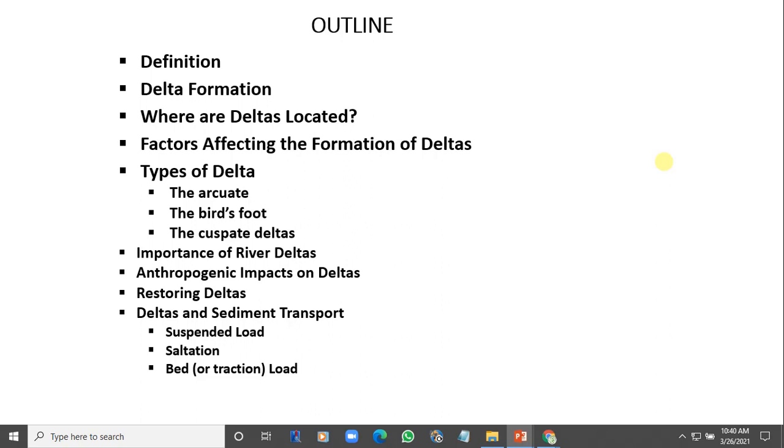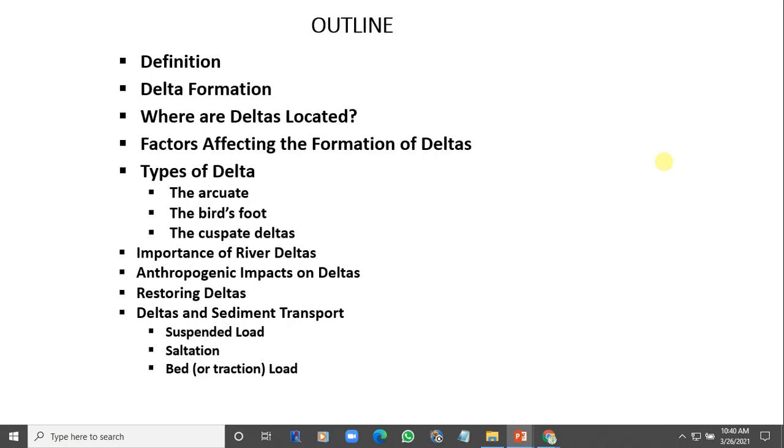Okay. So in general, human beings impact the delta in so many ways: creating dams, channelization, sediment bypass, dredging, a lot of things. All these things will impact negatively on the delta. Please get more information on this.